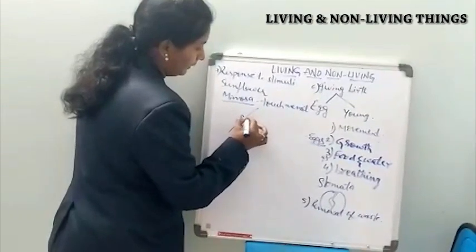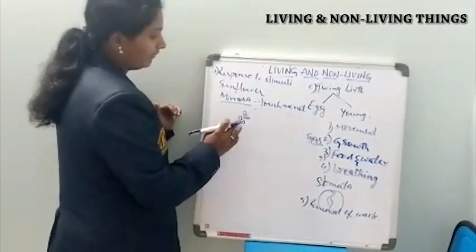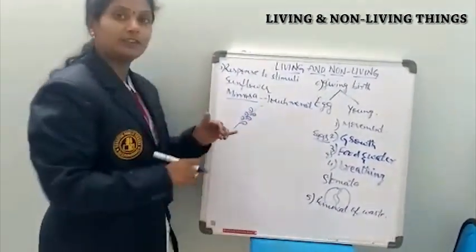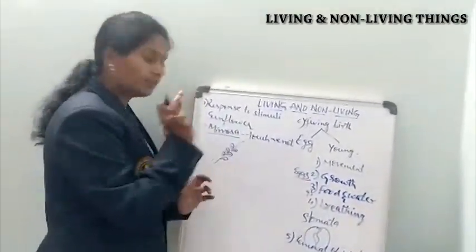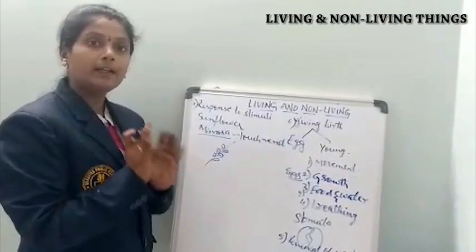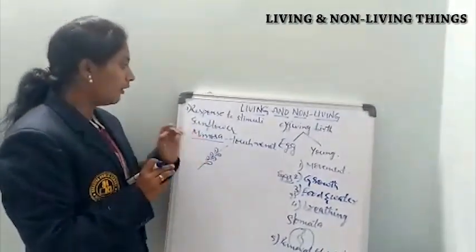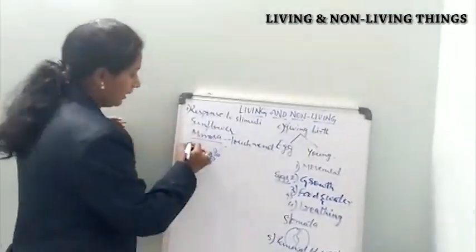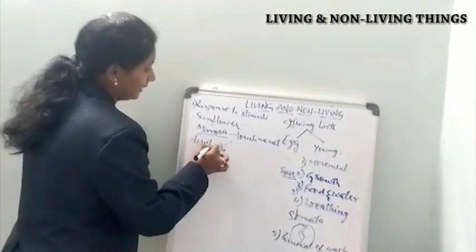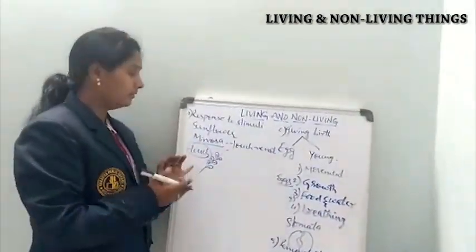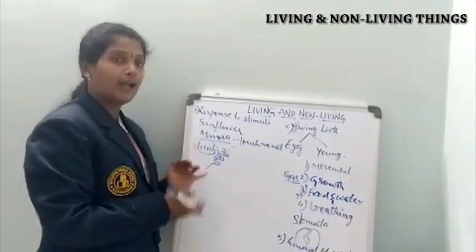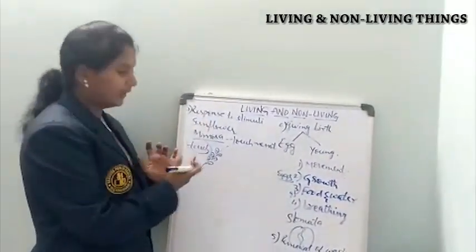And that plant will be like this. The leaves will be in this way. Once we give the slightest touch to this plant, its leaves will be closing. Only for the lightest touch of our hand, it will be closing. That means it's showing response to the touch. So in this way, living organisms like plants will be showing response to light and touch.